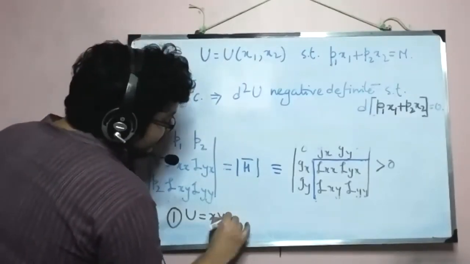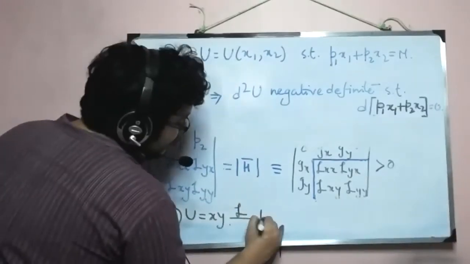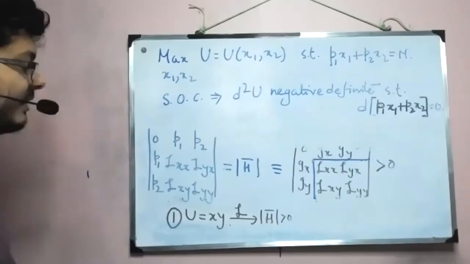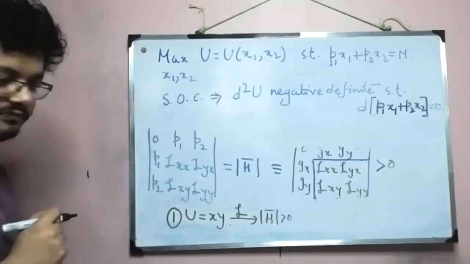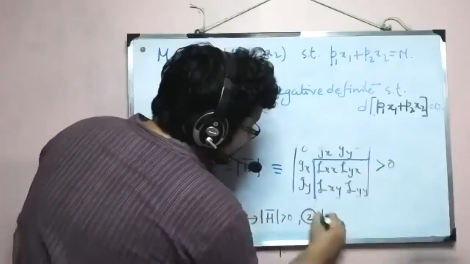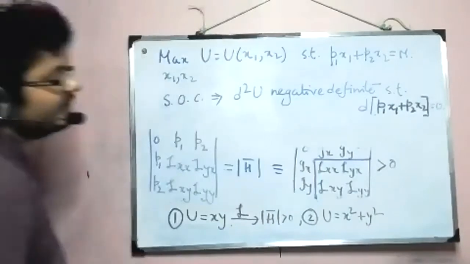So if I follow Lagrangian here, scriptal will give us that this is indeed positive, so we'll get a maximum. Try that and you'll find that. And number two is, let's say u equal to x squared plus y squared.